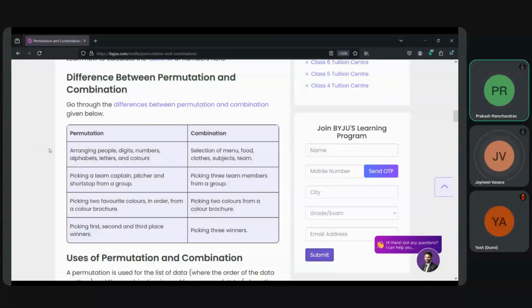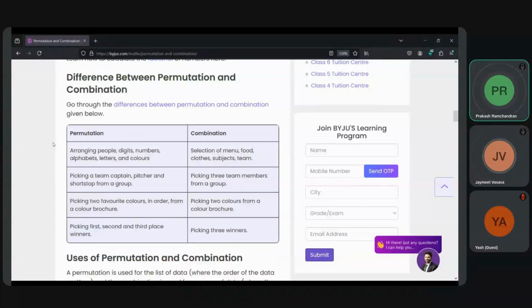You have to be a little bit cautious when you say selection. Combination is more to deal with selection, permutation is to deal with ordering. 19 and 91 are different orders, so permutation talks about ordering.